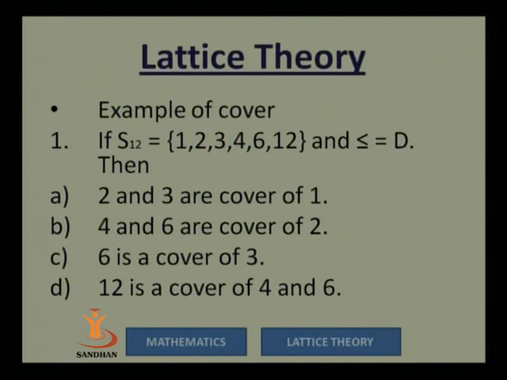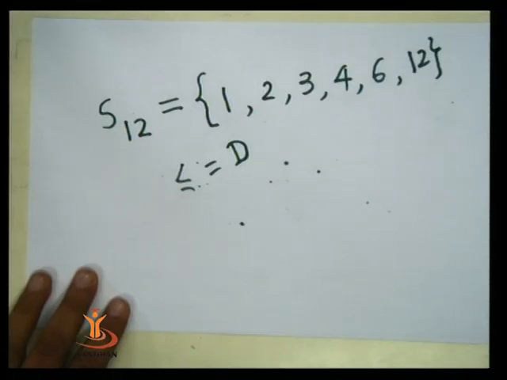These are the factors of 12, and the relation we are going to consider is D. We can see here that 2 and 3 cover 1. Why? Because 1 is a divisor of 2, 1 is a divisor of 3, such that there is no Z in S12 such that 1 is related to Z and Z is related to 2. Similarly, there is no Z in S12 such that 1 is related to Z and Z is related to 3, so 2 and 3 are the covers of 1.